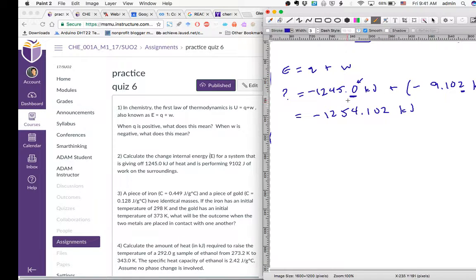So you look at the roughest measurement and you make sure that your answer has the same level of precision as the roughest measurement. Meaning if this is in the tenths place, the answer is also in the tenths place. So we need to take these off. The correct answer is this, negative 1,254.1 kilojoules. Okay? That was number 2. It will be a separate video from number 3 because it takes some explaining to do.